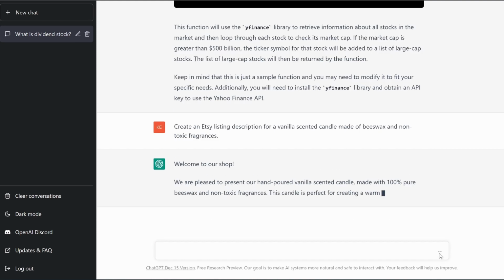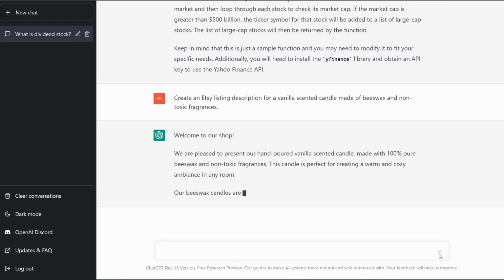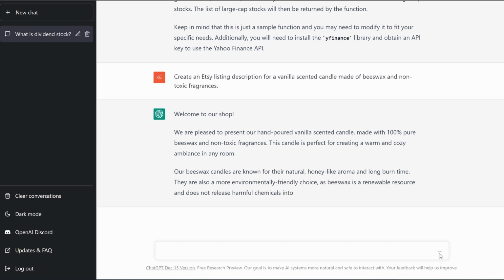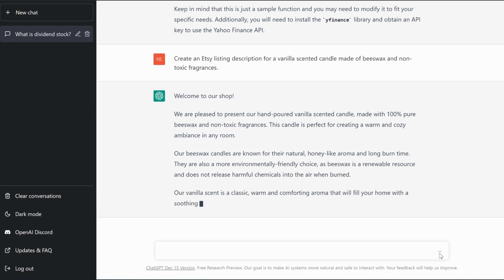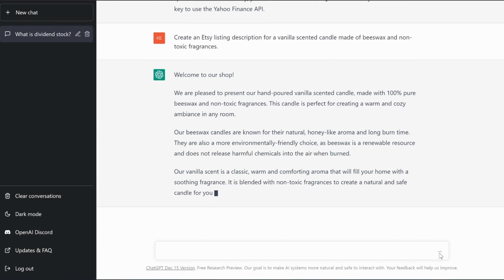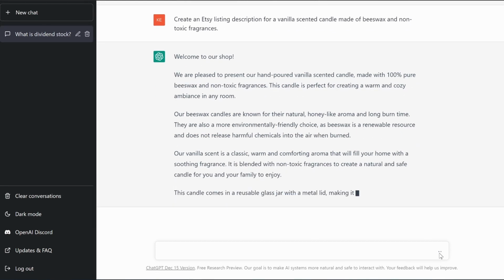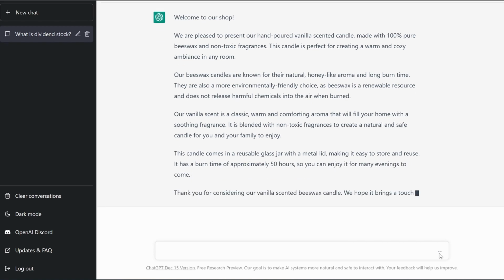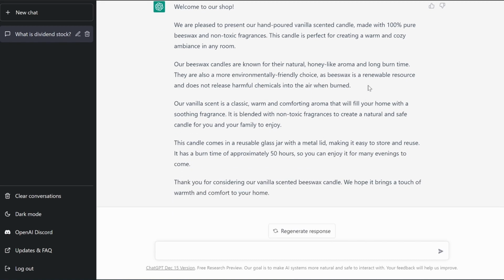So, welcome to our shop. We're pleased to present our hand-poured vanilla scented candle made with 100% pure beeswax and non-toxic fragrance. This candle is perfect for creating a warm and cozy ambiance in the room. Our beeswax candles are known for their all-natural honey-like aroma and long burn time. I could keep reading, but you can read it yourself. You see that it gets very into it.